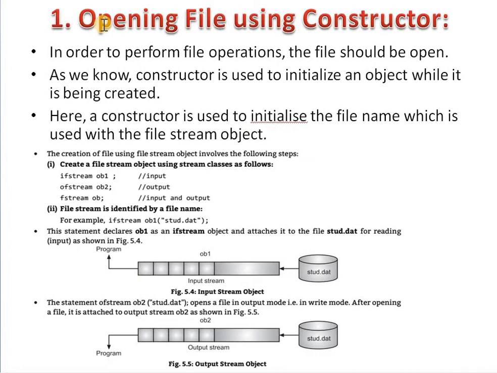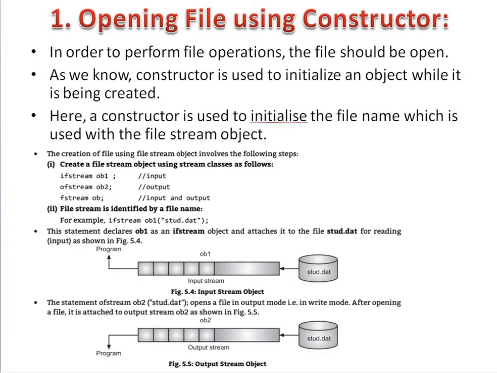In the first way, you are using a constructor to open a file, and the second method is by using the open function. Let us see in detail. The first method is opening a file using the constructor. If you want to perform any operation on a file, then at that time the file should be open.